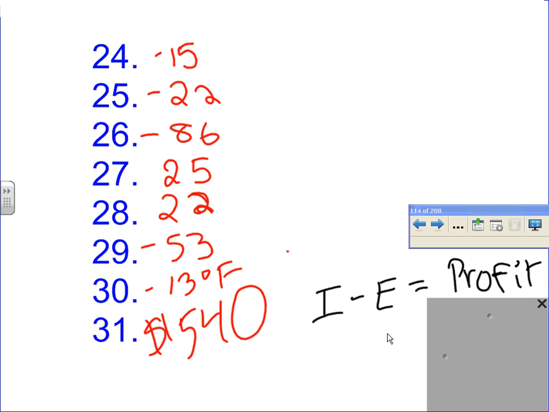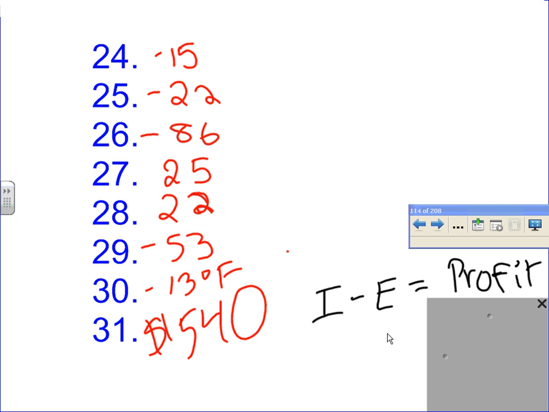So that should help a little bit. The income, the money that's coming in, minus their expenses, is equal to the profit. The profit is what they're coming away with, what they're actually making. So on 31, what you needed to do was add up all the income numbers, add up the expense numbers, take the sum of this minus the sum of this. Does that help a little bit?